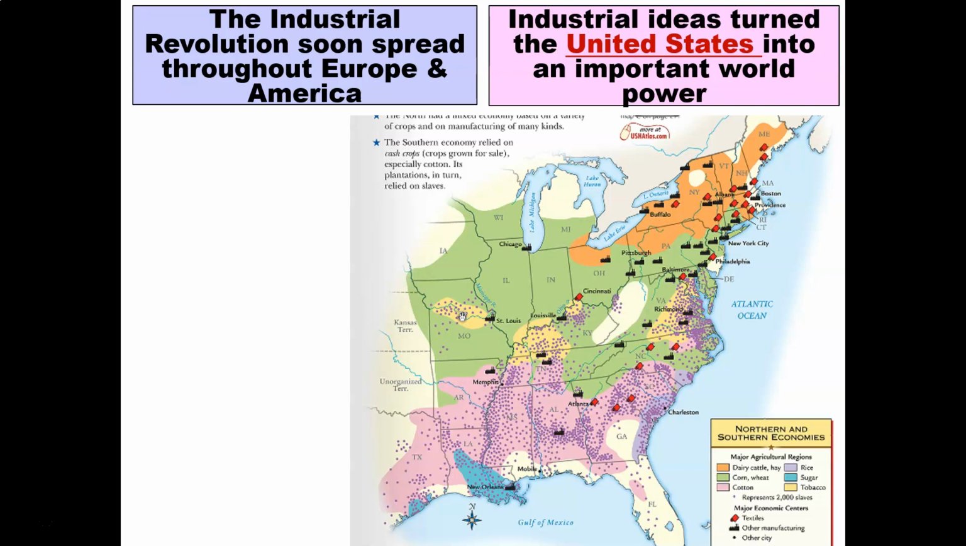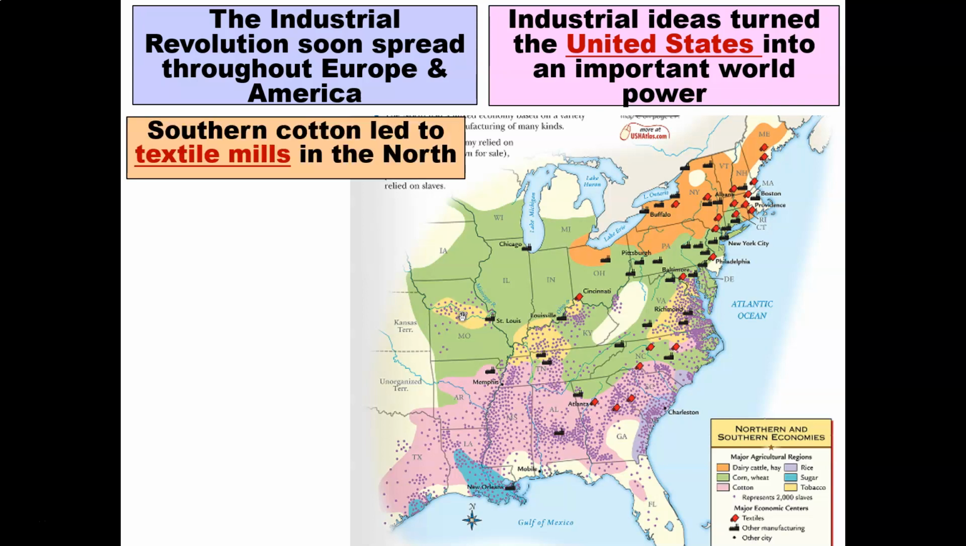Industrial ideas turned the United States into an important world power. If you can see to your right the map that shows you the United States, and it shows you the industry that dominated the United States. You're more than welcome to pause this video and carefully analyze all of the industries that made the United States part of the Industrial Revolution.